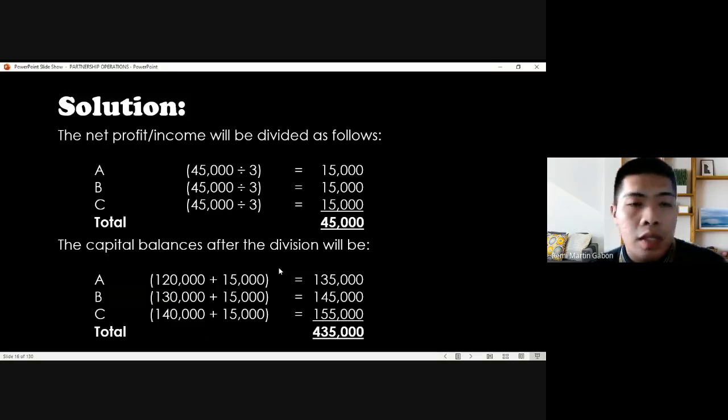Just check on the computation. I guess it's 390,000, then plus 45,000. It must be equal to 435,000 after considering the profit. Okay, so take note of what is meant by equal distribution.